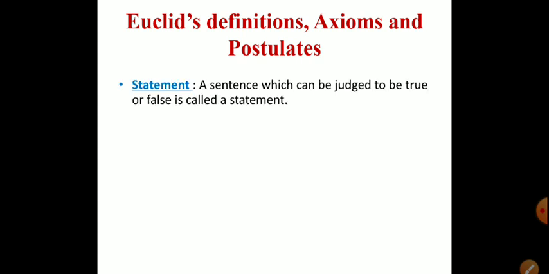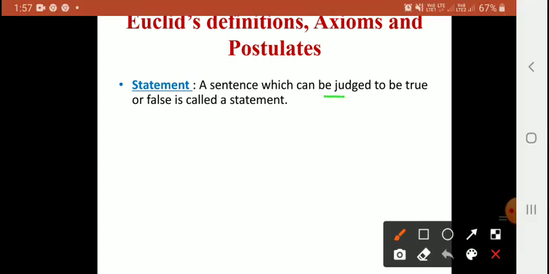Euclid's definitions, axioms and postulates. Now, my dear students, all of you know that statement. What is a statement? A statement is a sentence. But which sentence? A sentence which can be judged to be true or false is called a statement.